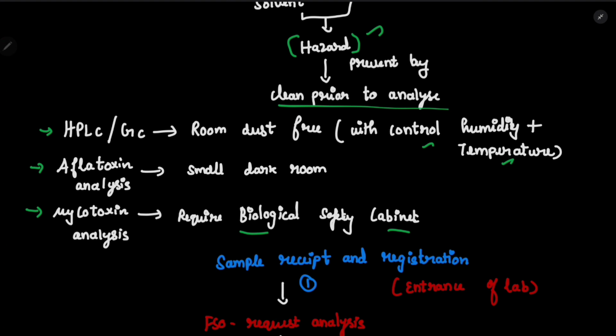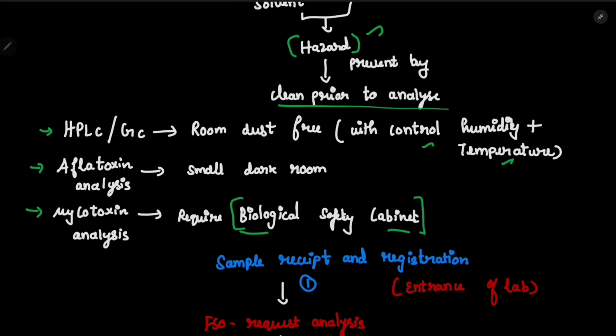Like for example, if you are checking mycotoxins, let's say mycotoxins of apple, let's say you want to check the mycotoxin in an apple, we know it is contaminated with some mycotoxins. We need to check how much it is. So before using this, we should keep it in the proper place so that it will not spread to the other people. So that is called a biological safety cabinet.